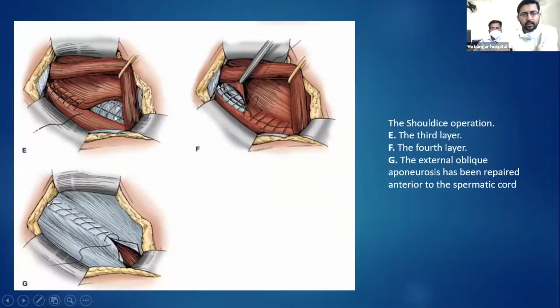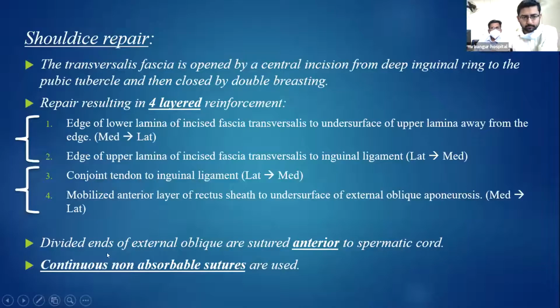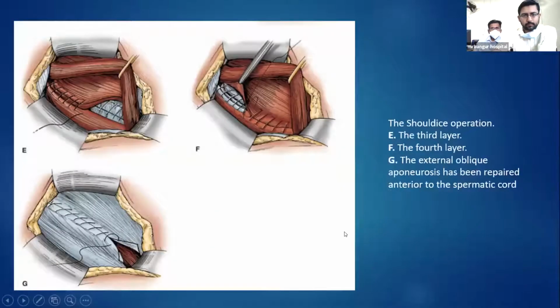So here we are attaching the conjoint tendon to the inguinal ligament, which is being done lateral to medial, and then in the above layer again we are going medial to lateral. Finally, the external oblique aponeurosis is opposed. Now, this is also done using continuous non-absorbable sutures.